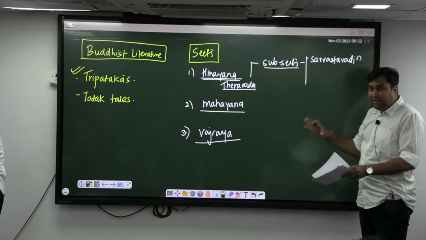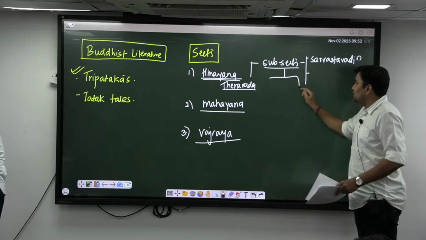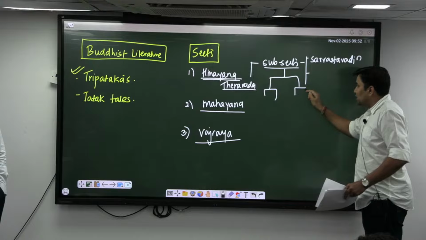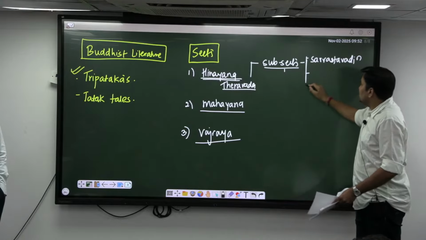I'm not going into detail. I'm just writing the names, correct? Because there is lot of subsects में भी अलग-अलग sects है. उसके अंदर अलग-अलग sects है. But I'm not going to this complication. I'm just writing the names. Is it clear? So Sarvastavadin.